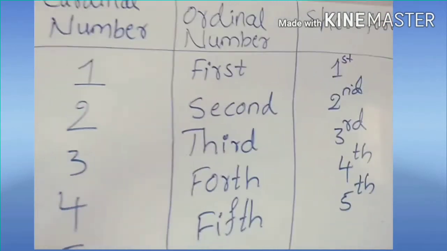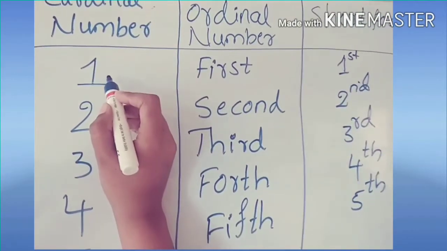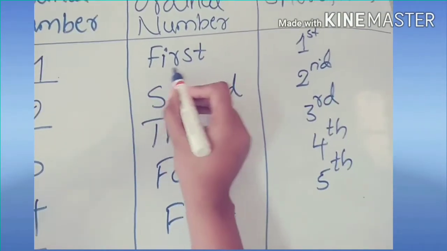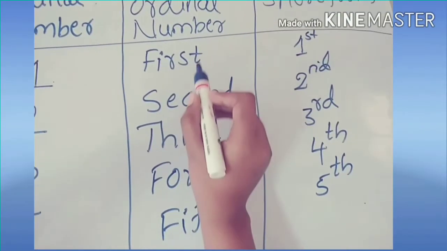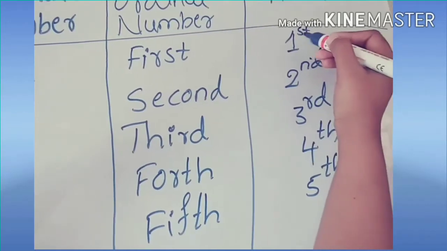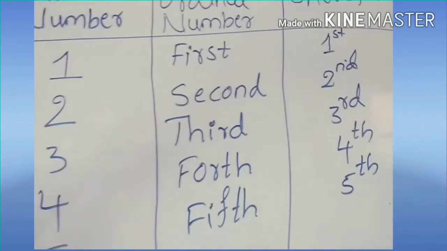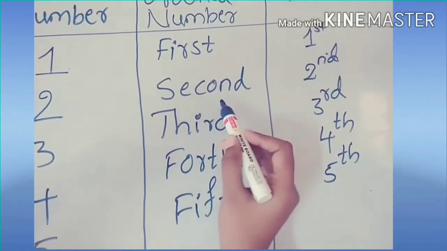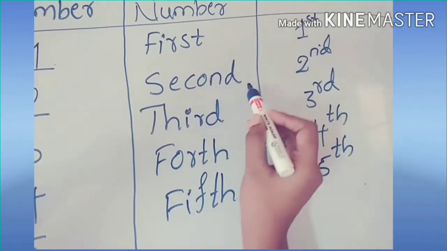Okay. Dear students, cardinal numbers start from 1. Its ordinal form is first, F-I-R-S-T. Its short form is 1 and write ST, first. And 2. Its ordinal form is second, S-E-C-O-N-D.